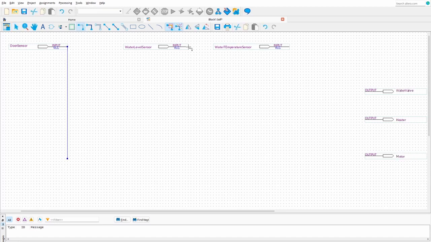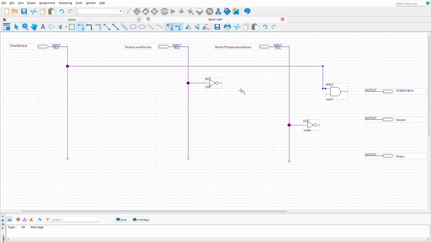The next step is setting up the involved inputs by extending the inputs as well as placing the NOT gates. After that, let's place an AND gate for the water valve output, which will only work when the door sensor is high, meaning door is locked, and water level is low, meaning water is not sufficient.